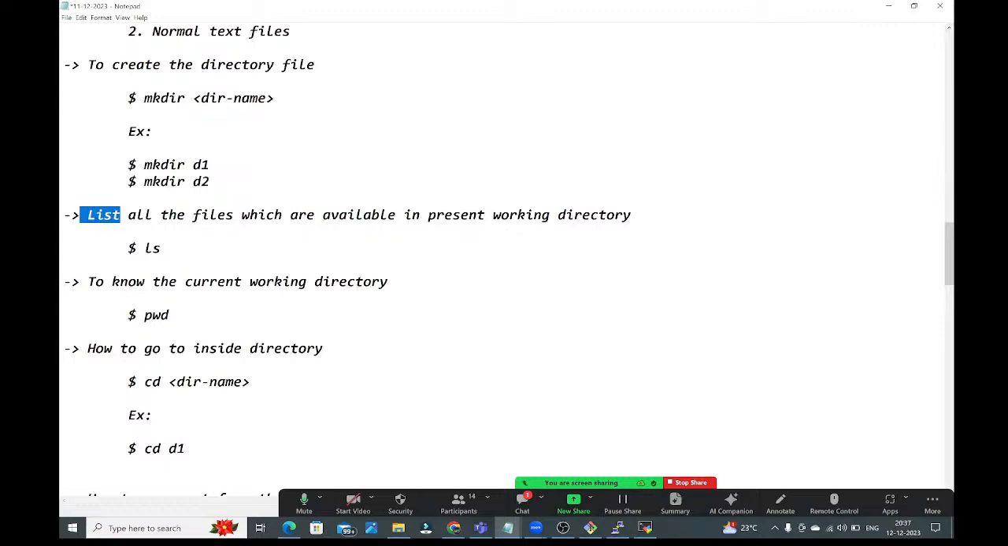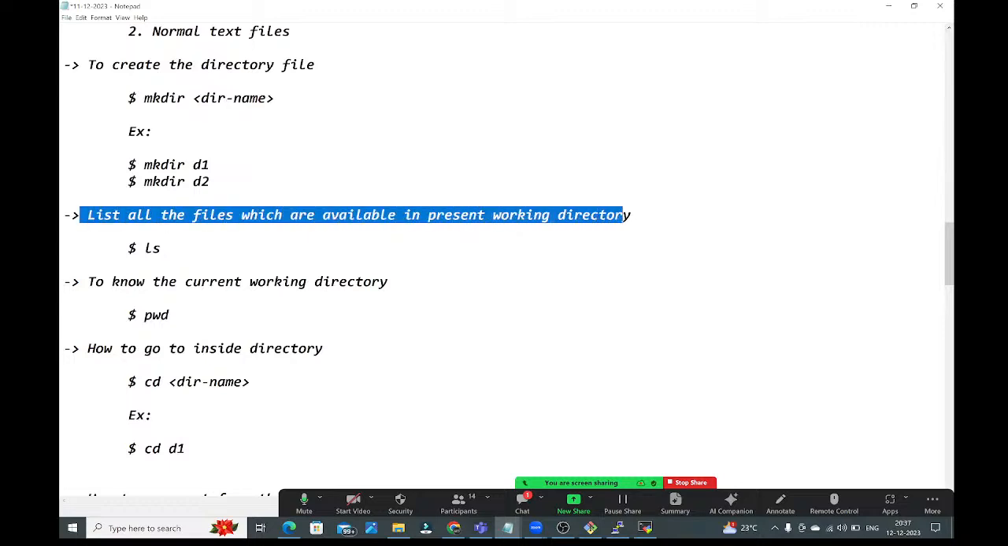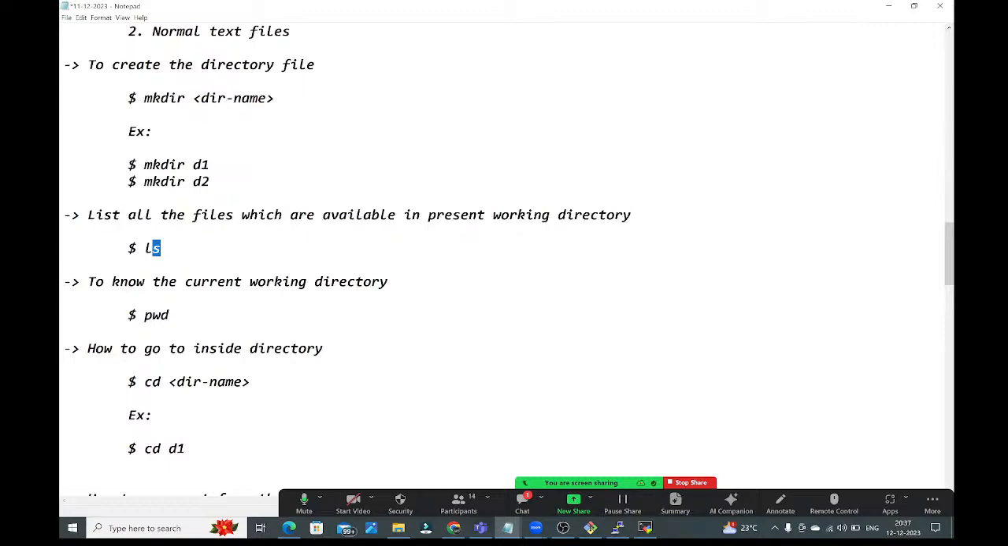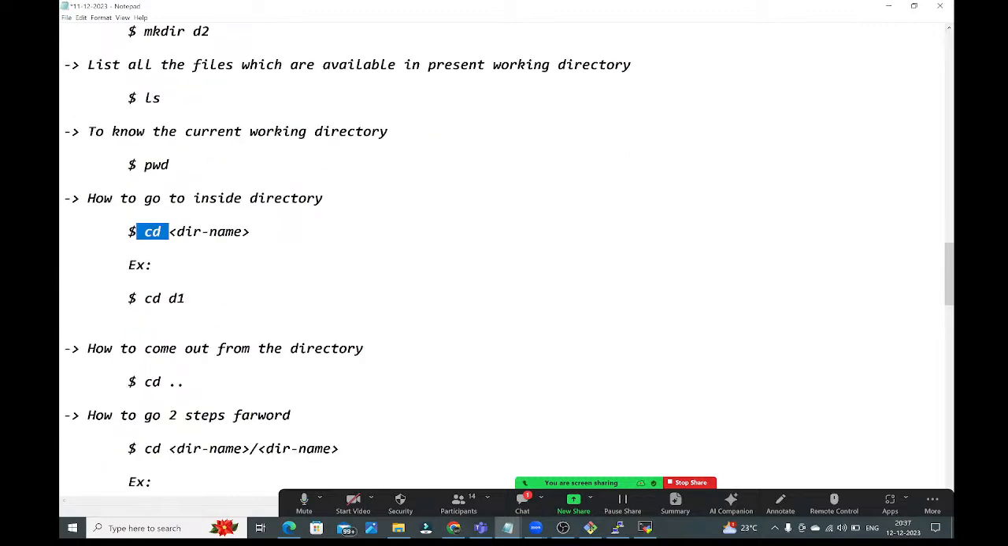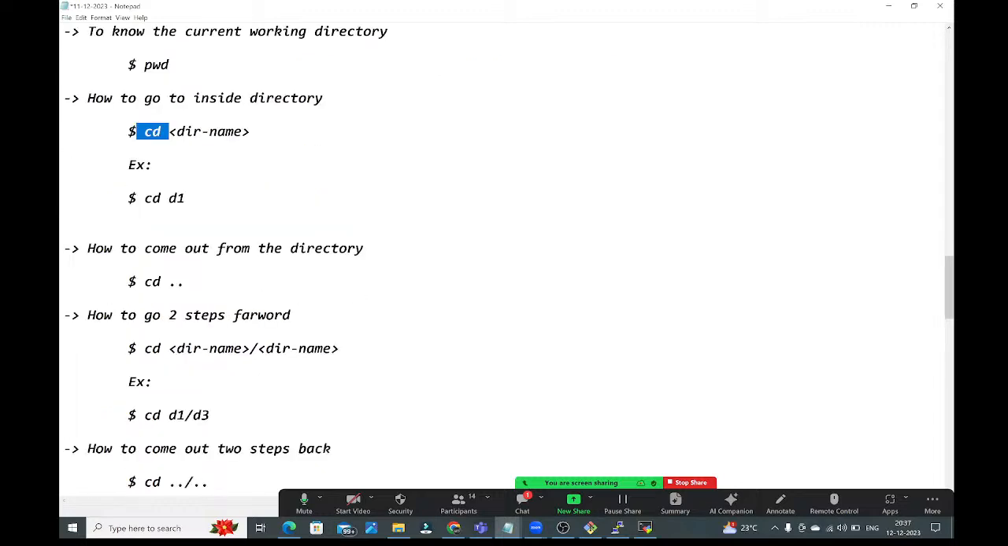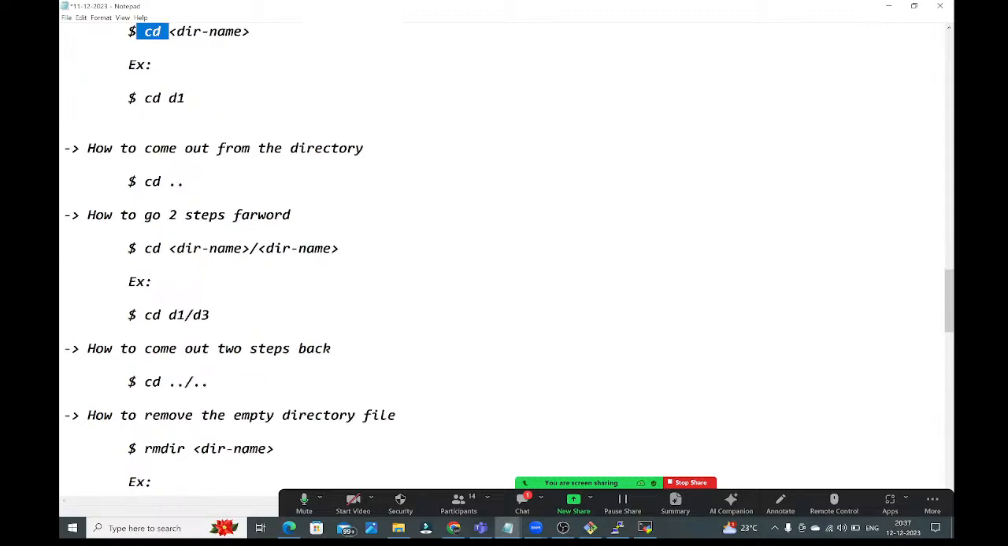To list all the files which are available in the present working directory, we need to use the ls command. To know the current working directory, we use pwd. To go inside the directory, we use cd, change directory. How to come out from the directory? cd space dot dot. How to go 2 steps forward? cd directory 1 slash directory 2. And how to come out 2 steps back? cd space dot dot slash dot dot.